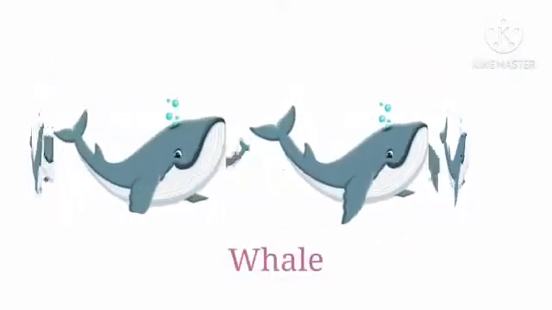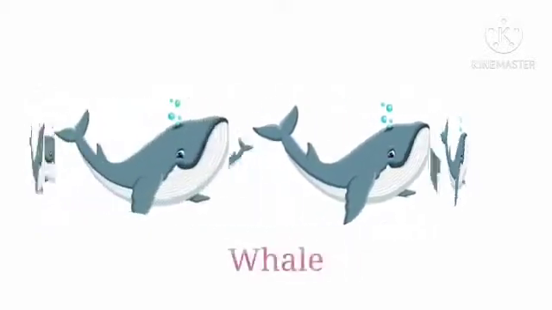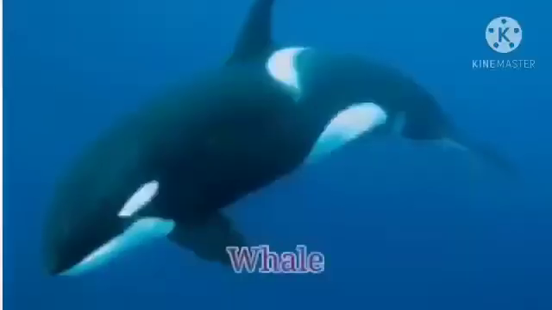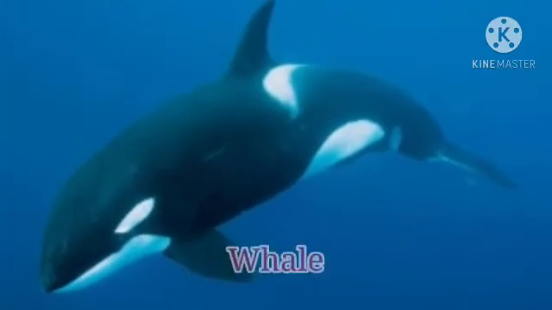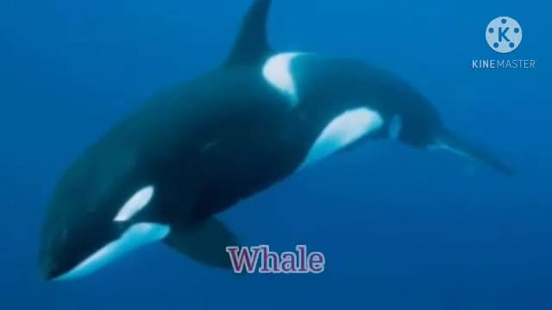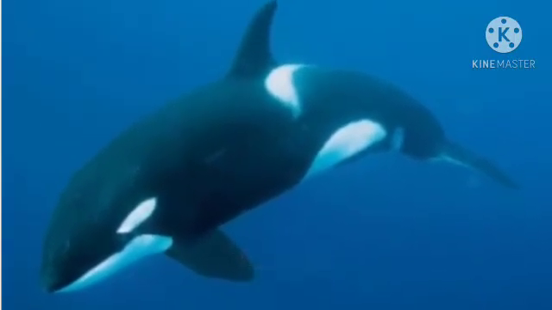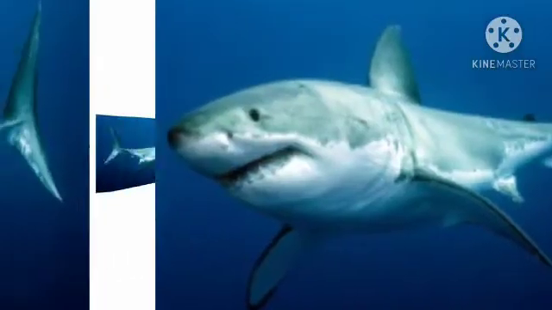Whale. What is this? Whale. The whale is the largest animal that lives in water. It has 2 fins to swim. Whales have a blowhole on the top of their head to breathe. Next we are going to see